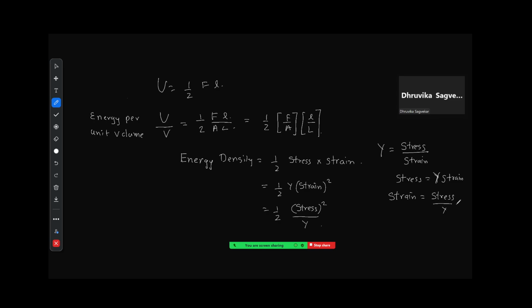So we have Young's modulus, bulk modulus, and shear modulus, and we have expressions for them. Then we came down to the energy or work done in an elastic process. We knew that the work done or energy stored is half stress into strain, and energy density is equal to half stress into strain, or you may write it as half Young's modulus into strain square, or half stress square divided by Young's modulus. Is it clear?